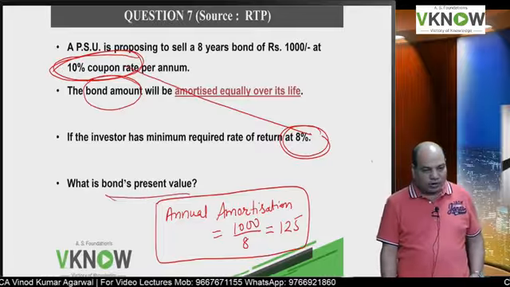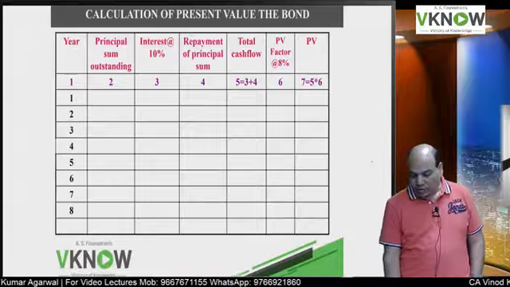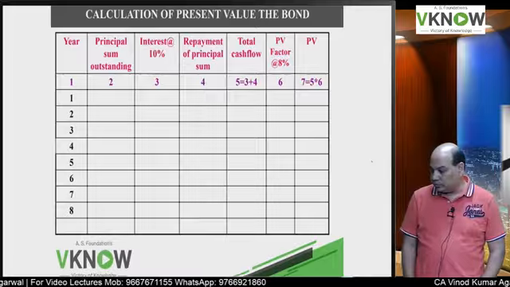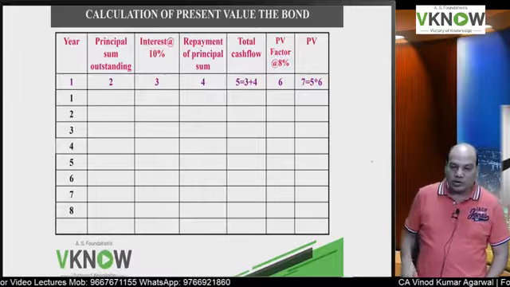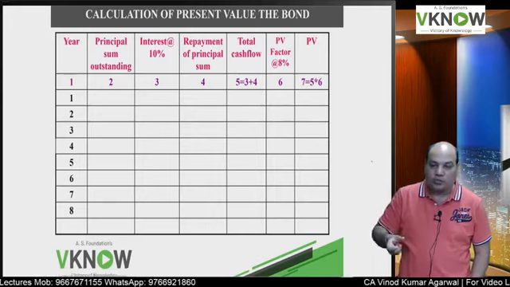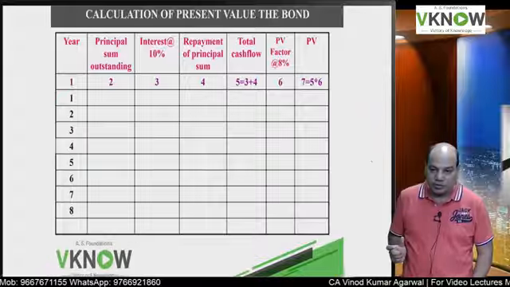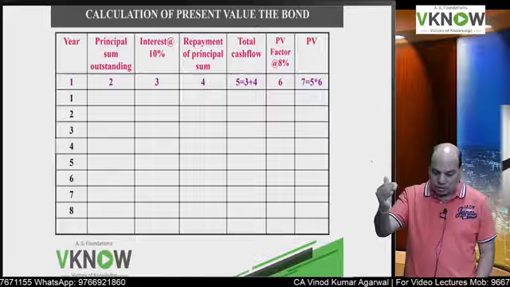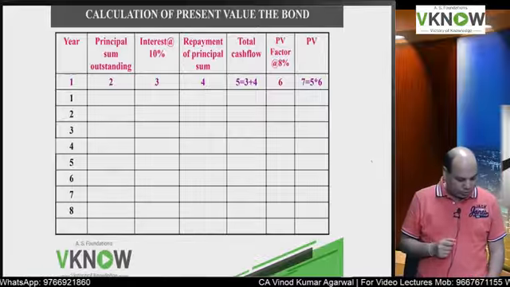What is the present value of the bond? In this question, the interest amount will change every year. Since the interest amount will change every year, the cash flow will change every year. So I have to compute the cash flow of each year separately, then compute the present value. So all 8 years I will have to write. So write down in the notebook.